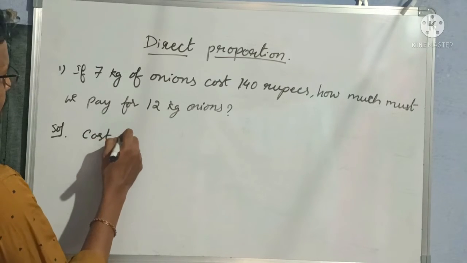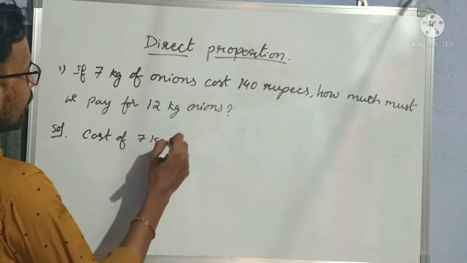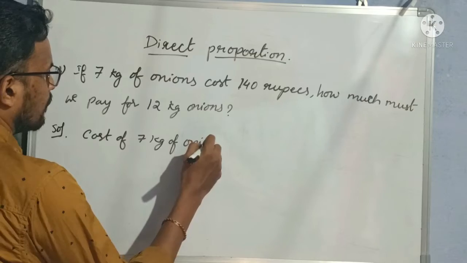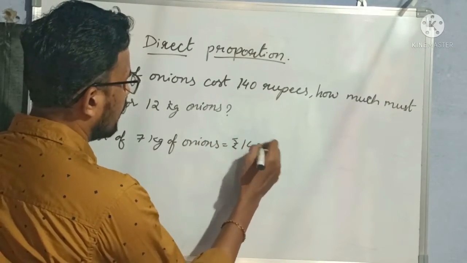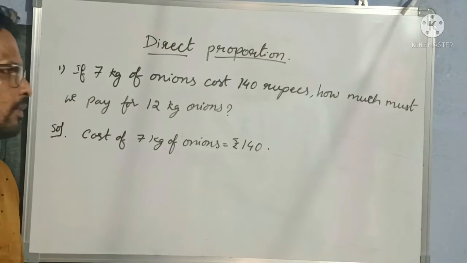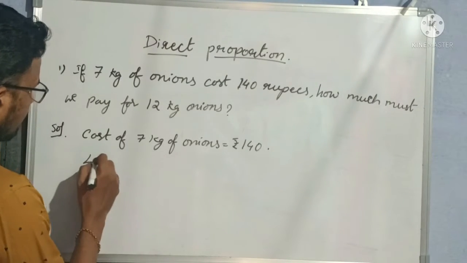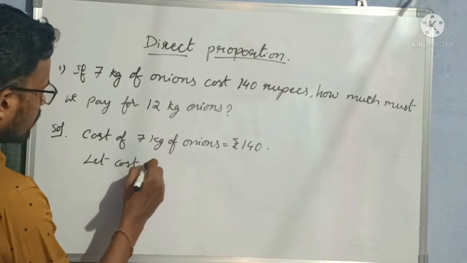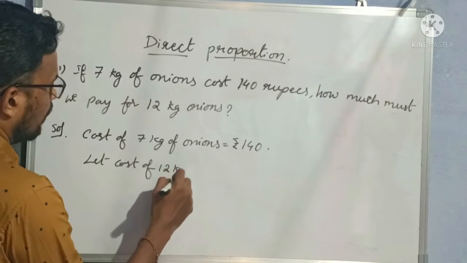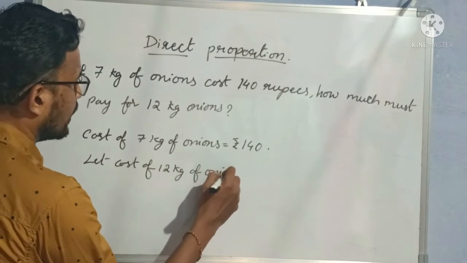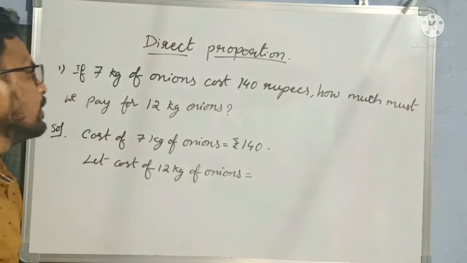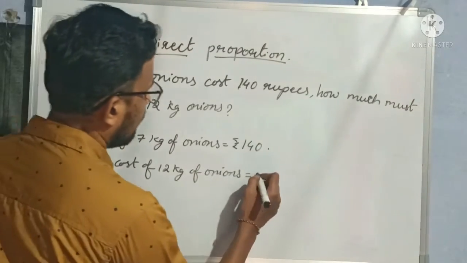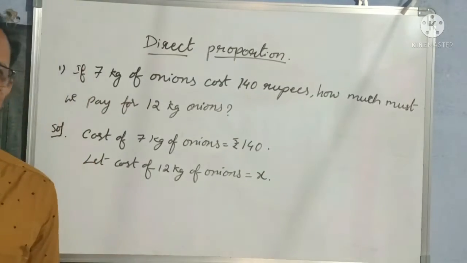Cost of 7 kg of onions is equal to rupees 140. Okay, in the same way, let cost of 12 kg of onions be equal to, I am taking this as x.